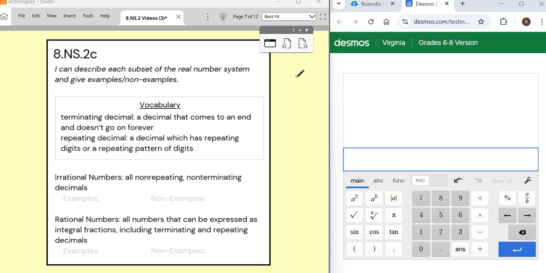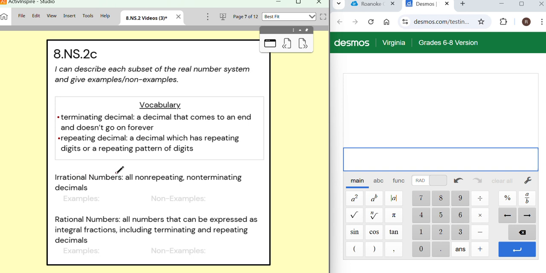I can describe each subset of the real number system and give examples and non-examples. Vocabulary: terminating decimal. That is a decimal that comes to an end and stops. It does not go on forever. A repeating decimal is a decimal which has repeating digits or a repeating pattern of digits. These things are very important to understand. Just remember, terminate means stop, and repeat means it happens over and over in a pattern.